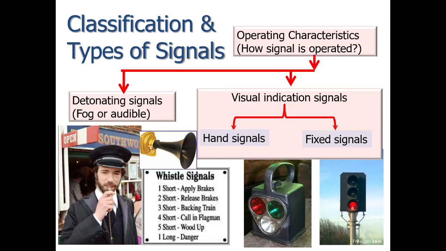Based on the operational characteristic, that is how the signal is operated, the signals are classified into detonating signals, which are also called audible signals or fog signals. Then the visual indication signals. The visual indication signals are further divided into two types, that is hand signals and fixed signals, which also come under visual indication signals.